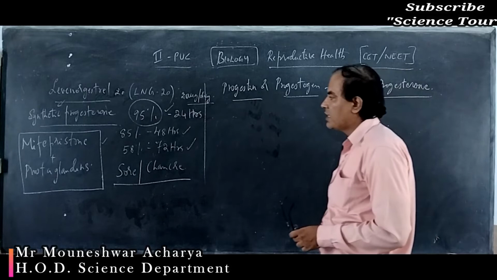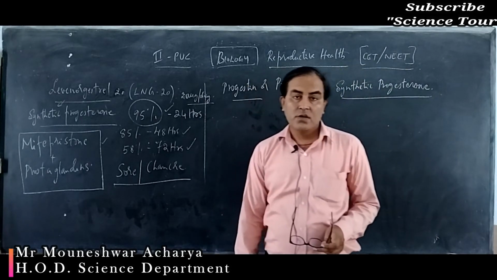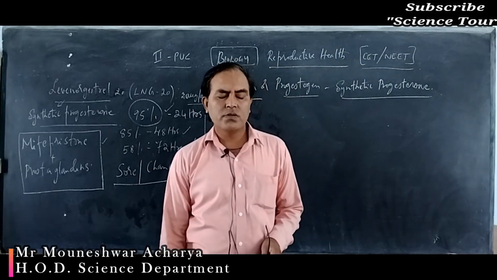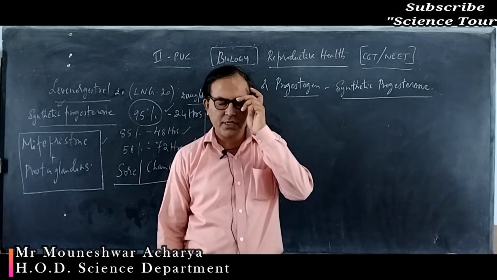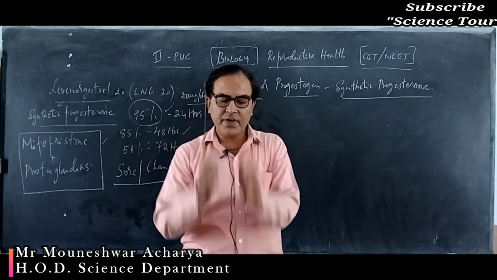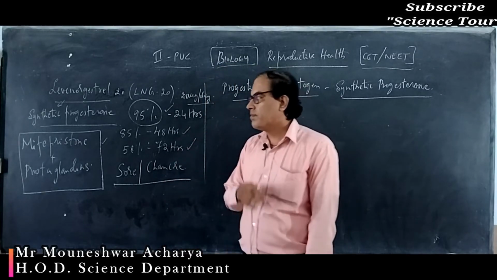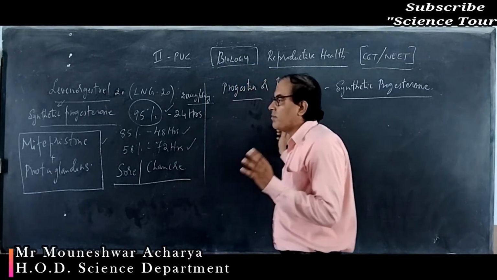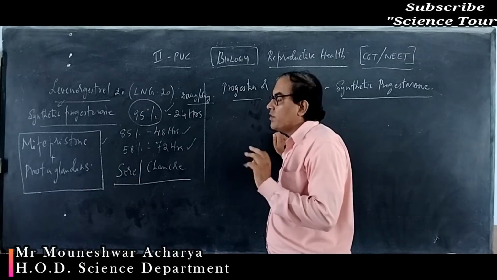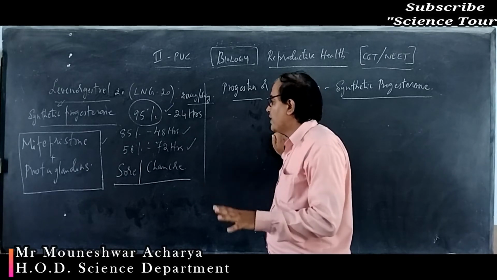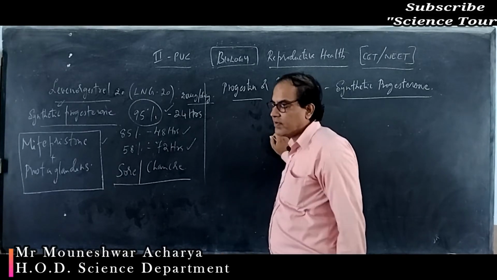Example for synthetic progesterone. So these hormonal pills work by preventing follicle stimulating hormone production, preventing the different stages of development of the follicles, preventing the ovulation process, and preventing conception by preventing fertilization.